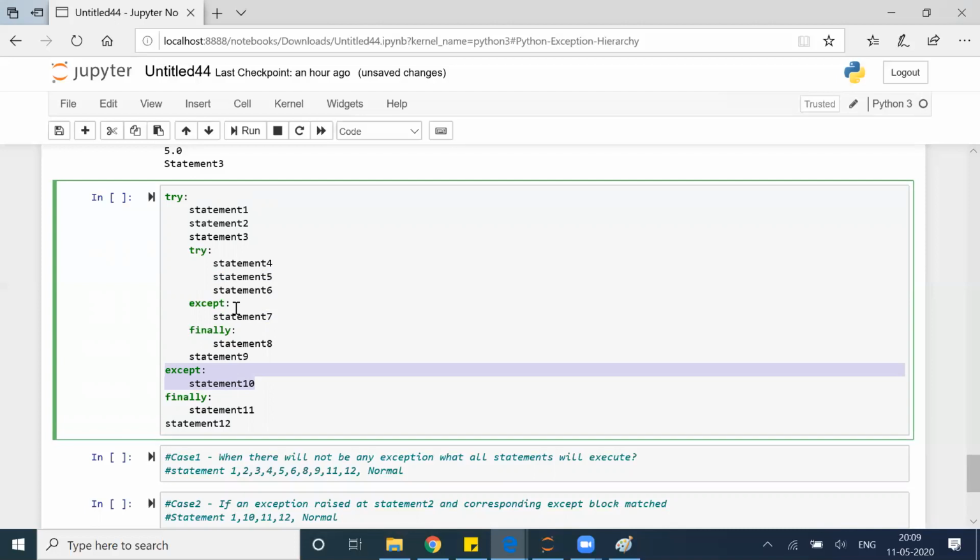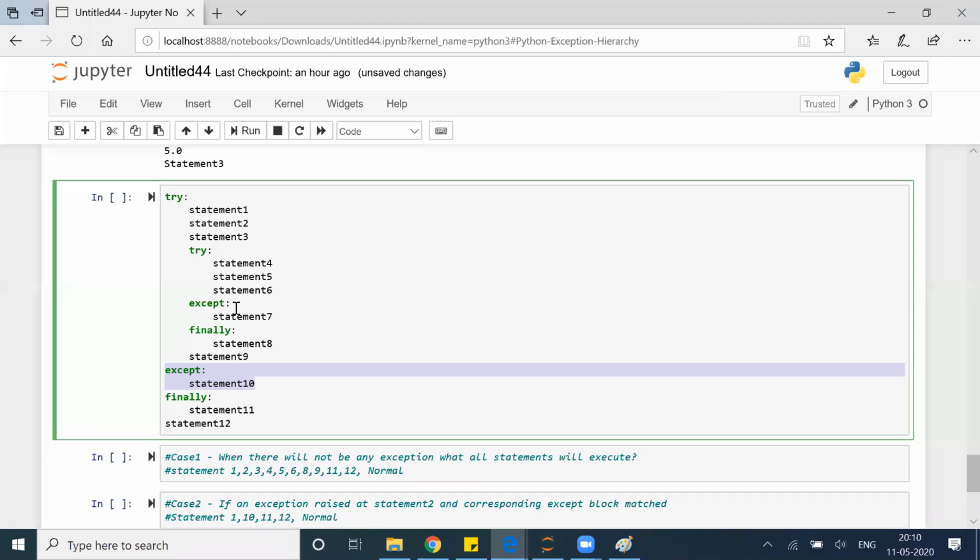Statement 1 will execute, statement 2 will execute, statement 3 will execute, statement 4 will execute. Something goes wrong in 5, so it will go to statement 7. No capability it has, so it will execute statement 8. Then will 9 execute or not? 9 will not execute. It will go to 10, then 11, then 12.